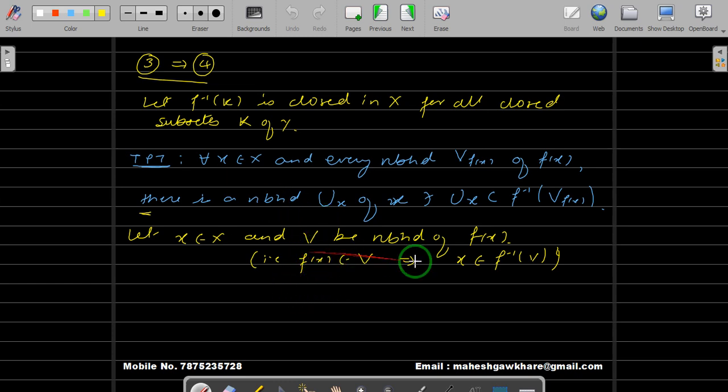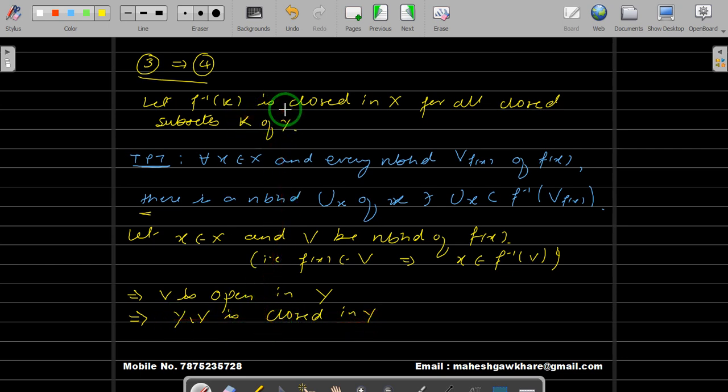Now V is a neighborhood of f(x) means what? This implies V is open in Y. So V is the neighborhood means it's the open set which contains f(x). Of course, if it is open, then the complement of V in Y, that is Y difference V, is closed in Y. And this is where we will use our hypothesis.